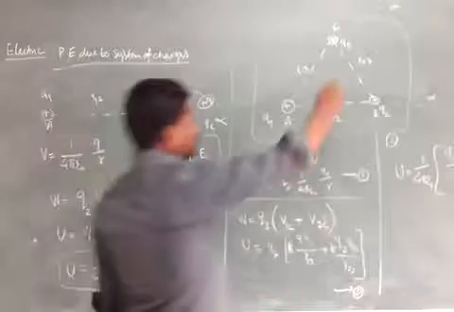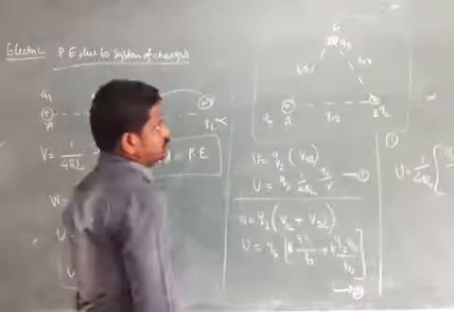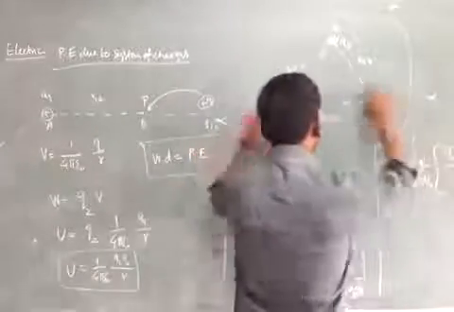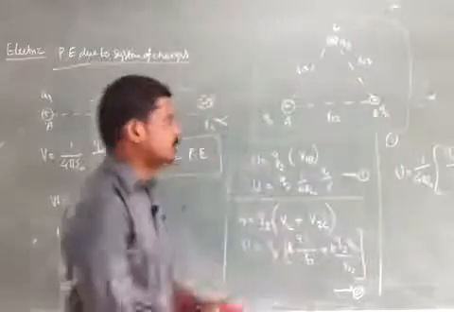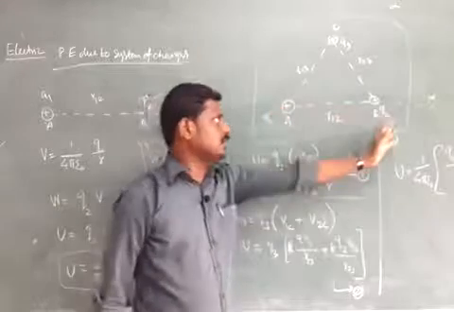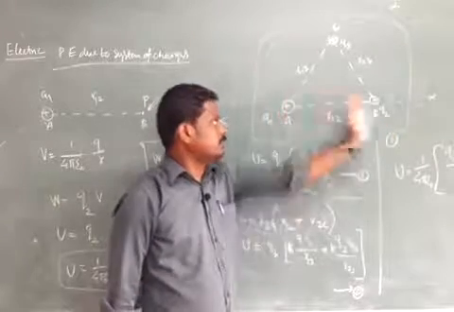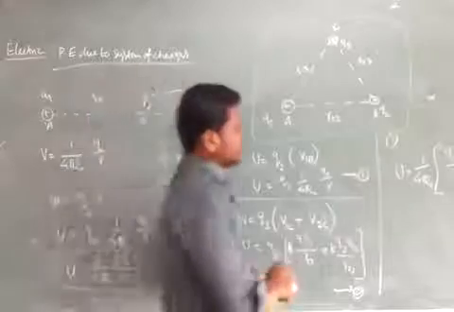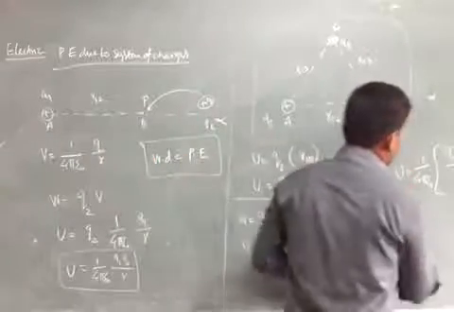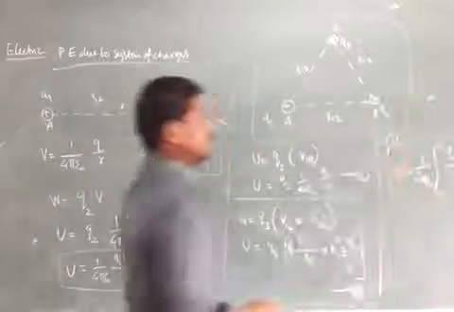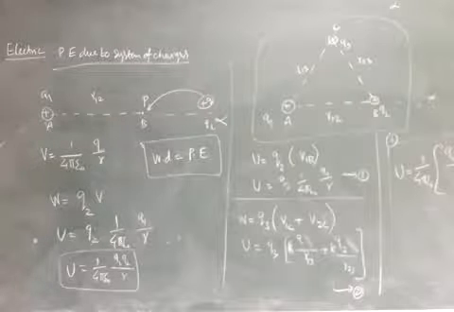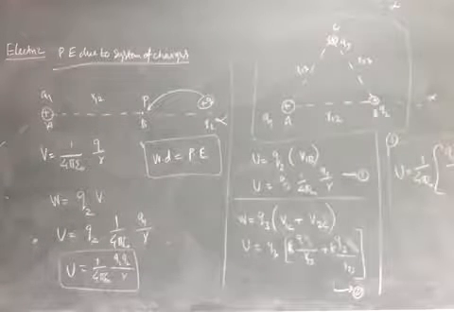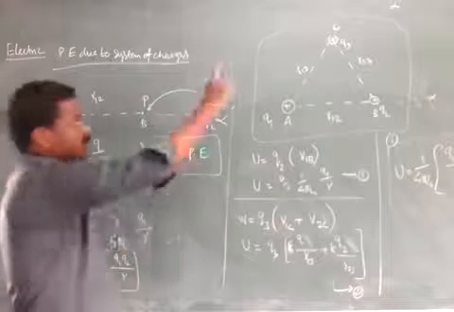Then we bring the charge Q3. If we bring all three charges from infinity to the finite points at a time, the result is the same. Or we place the charge Q1 fixed, bring Q2 first, and then bring the third charge. In all these cases, we have the same result. So the total potential energy due to the system of charges is 1 by 4 pi epsilon naught times Q1 Q2 by R12 plus Q1 Q3 by R13 plus Q2 Q3 by R23, where R is the distance between the two points.